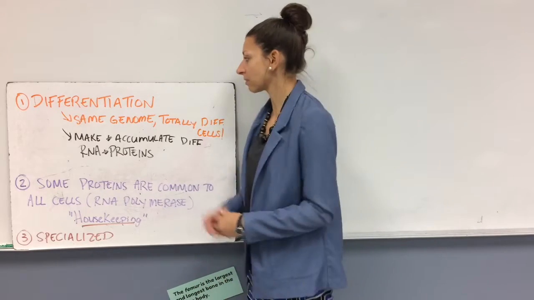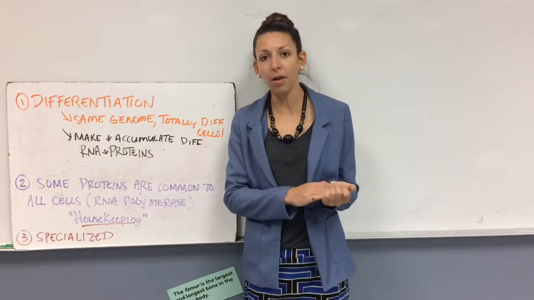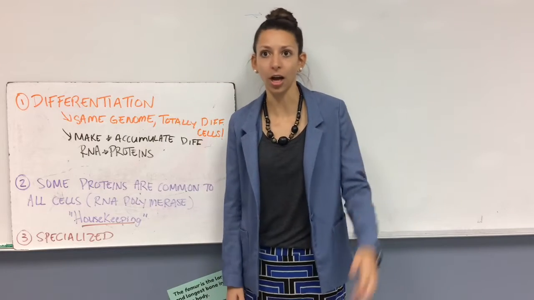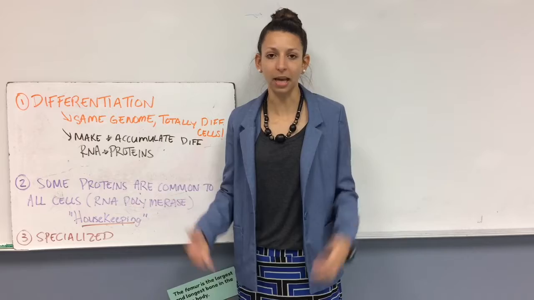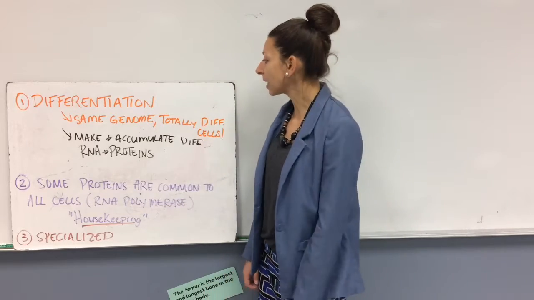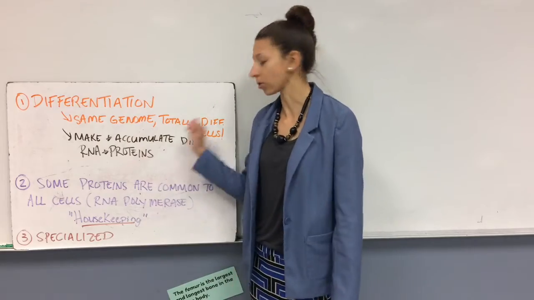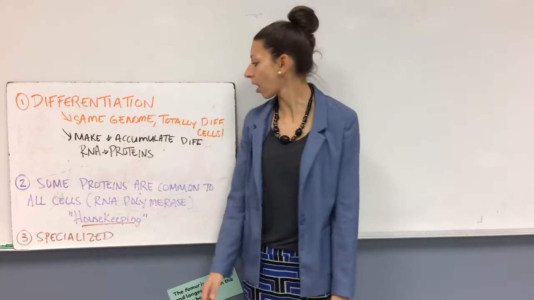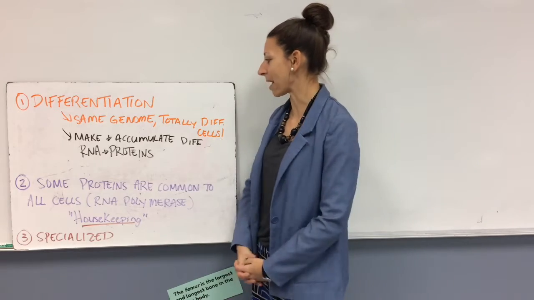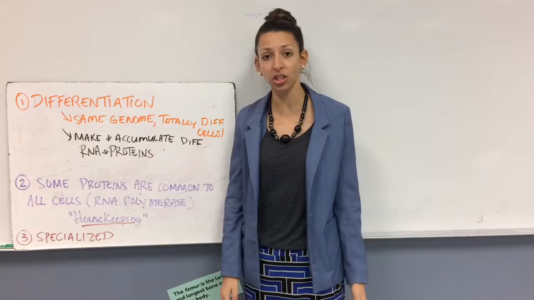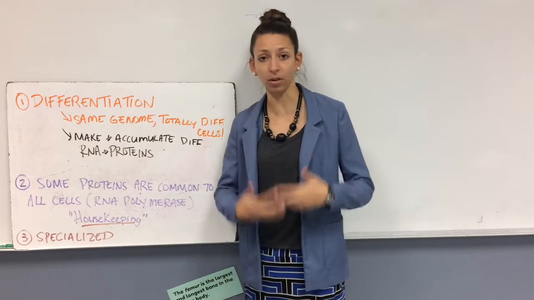Now, part of this is because of differentiation. In all of our cells, so for example, think of a liver cell, and then think of a neuron, and then think of a white blood cell. All these are extremely different in shape and in function, but they all have the same genome, even though they're totally different cells. So how does this come about? It's basically all about how they are going to make and accumulate different RNA and proteins. So this is all part of gene expression in those different cells and how they're being expressed differently.